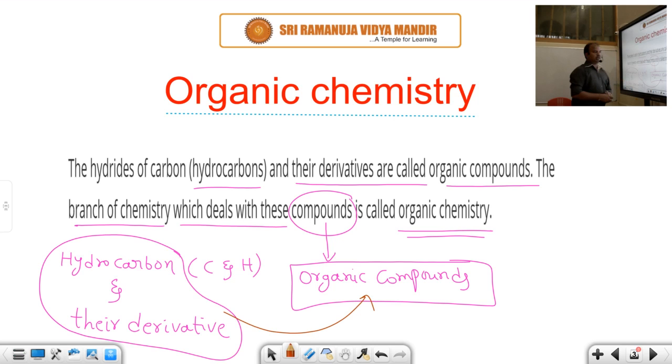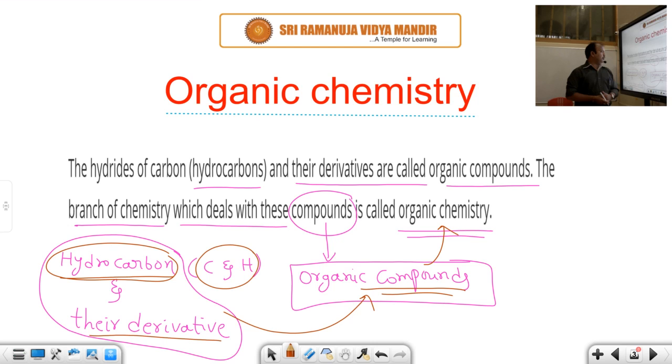If we are discussing organic compounds, that chemistry is called organic chemistry. Once again I will resume that. The compounds which are made up of hydrocarbons and their derivatives are called organic compounds. Hydrocarbon is nothing but the compounds which are made up of carbon and hydrogen. The branch of chemistry which deals with these organic compounds is called organic chemistry. Students, I hope that you are very clear here.